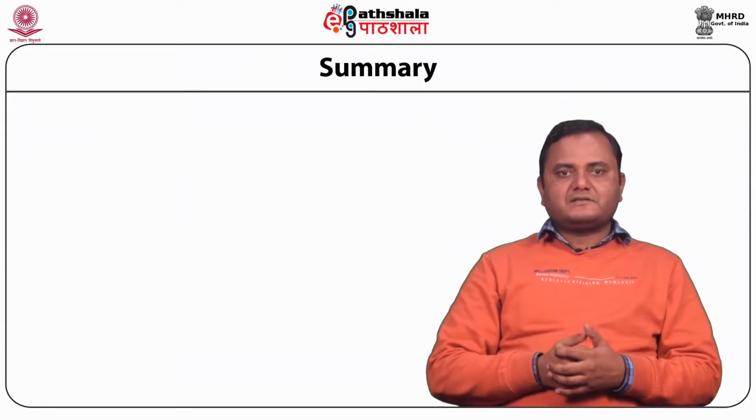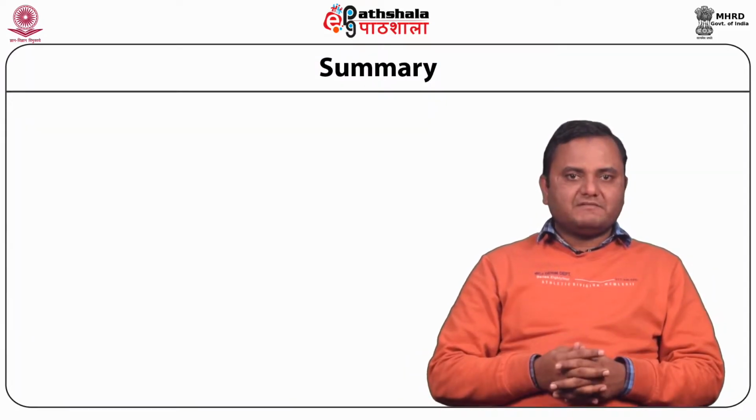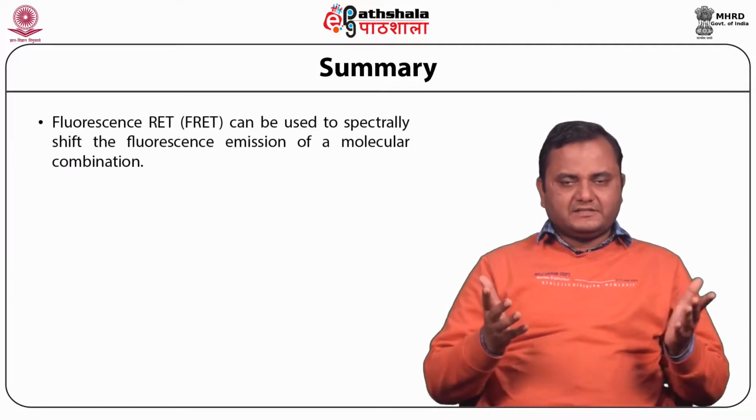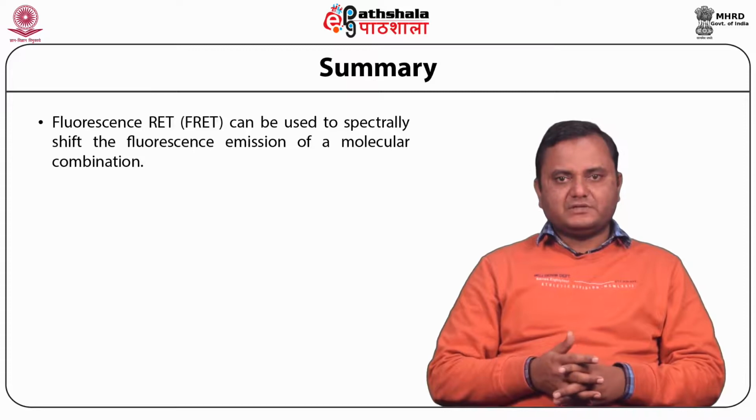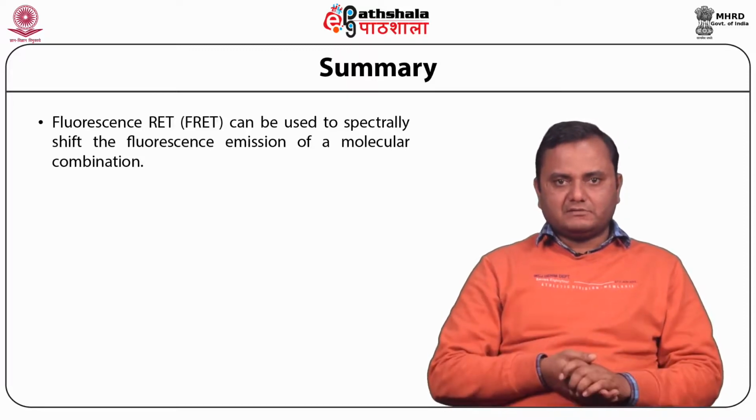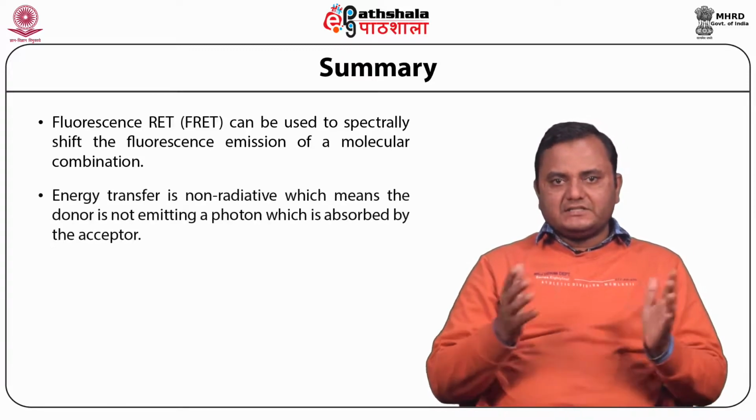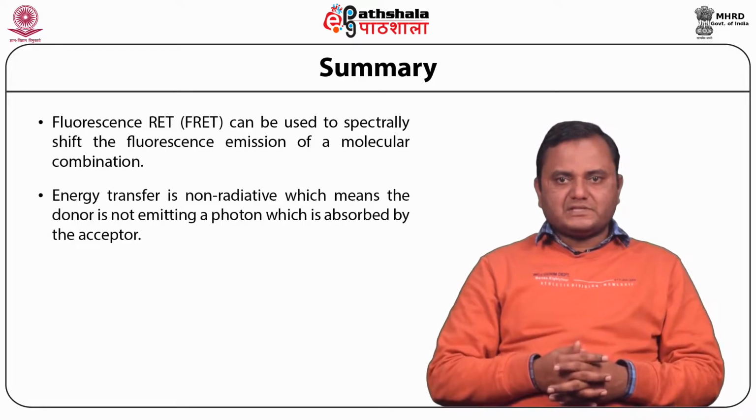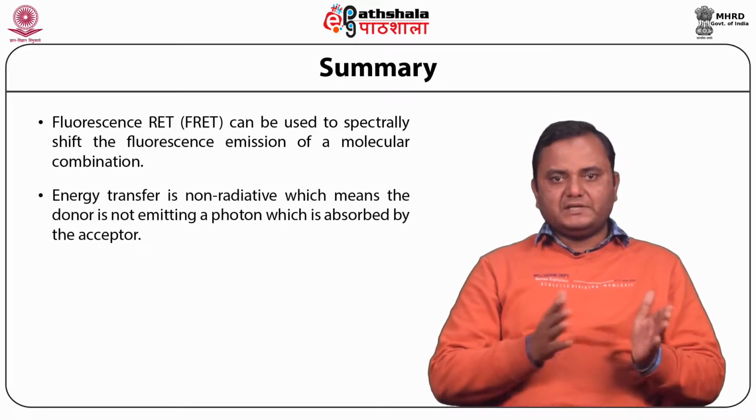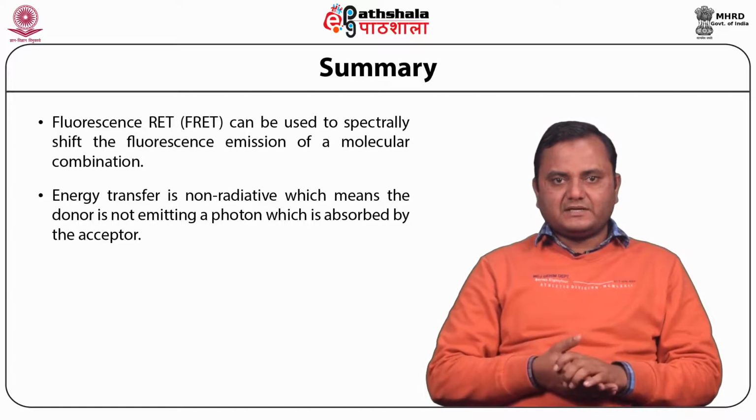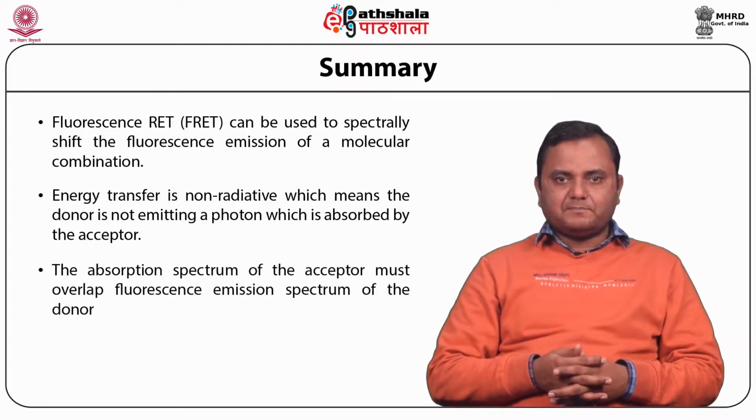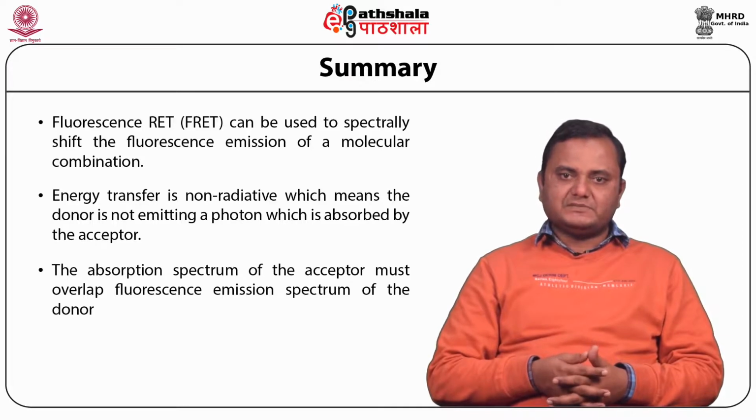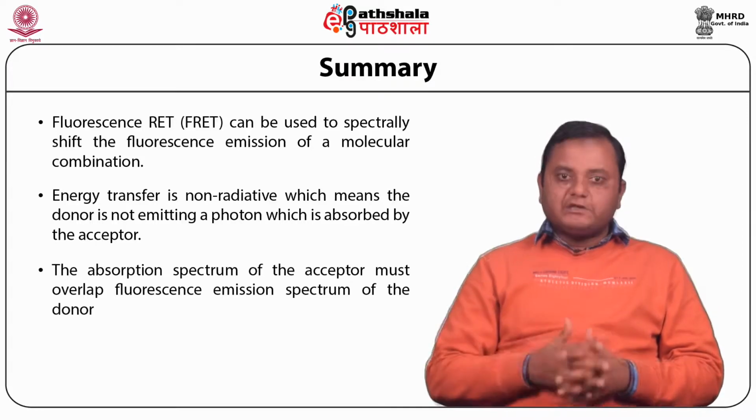So students, let's now summarize what we have learned in this module. FRET can be used to spectrally shift the fluorescence emission of a molecular combination. Energy transfer is a non-radiative process, which means that the donor is not emitting a photon which is absorbed by the acceptor, and the absorption spectrum of the acceptor must overlap with the fluorescence emission spectrum of the donor.